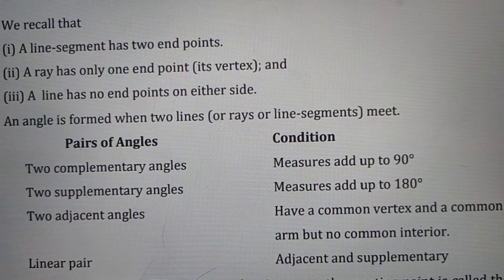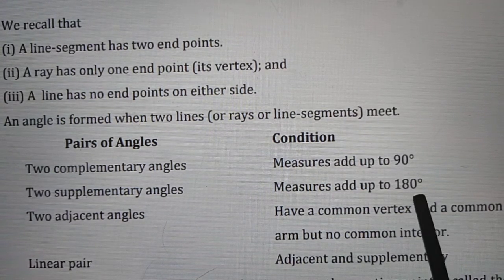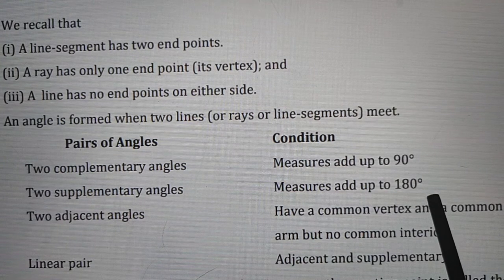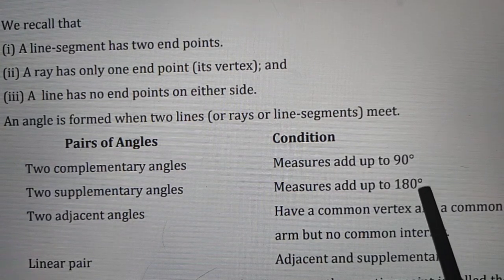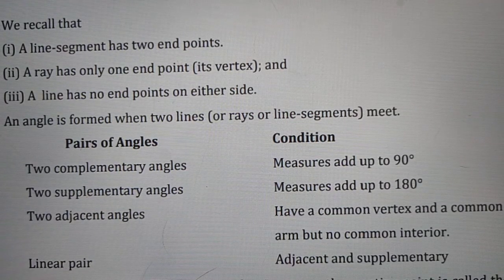Next are the linear pair. Linear pairs are adjacent and supplementary. What is the condition on those two angles? They are adjacent, meaning they have a common arm, and they are supplementary, meaning their total addition is equal to 180 degrees. So these are the conditions. You must note them down in the notebook.